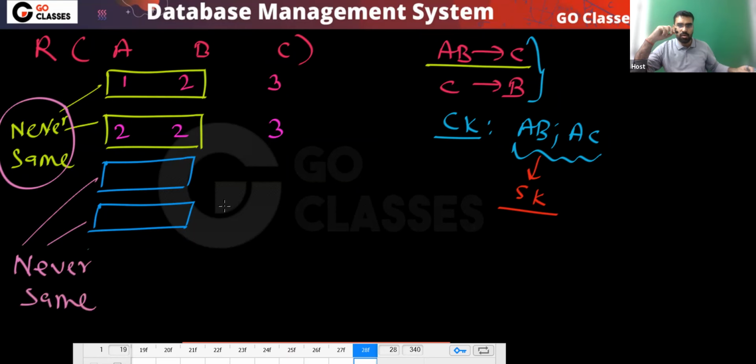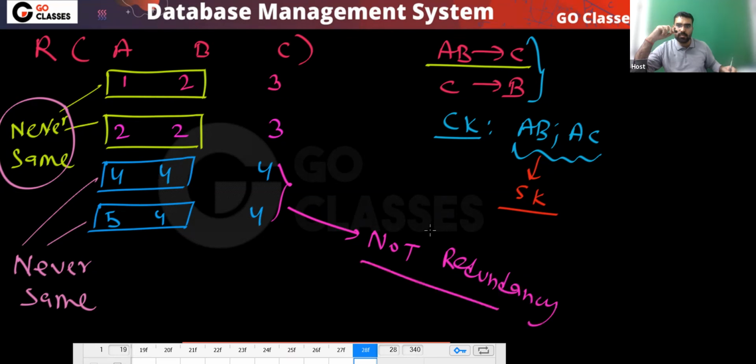Now, let's assume I have 4, 4, and the data is 4. And let's assume I have 5, 4, and let's assume data is 4. So you can notice this is not redundancy. Agree or not?